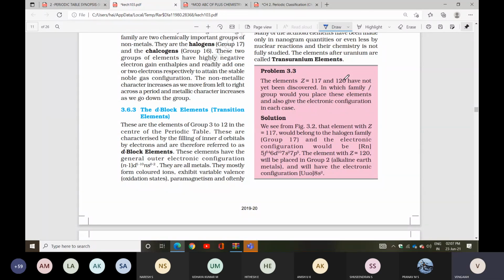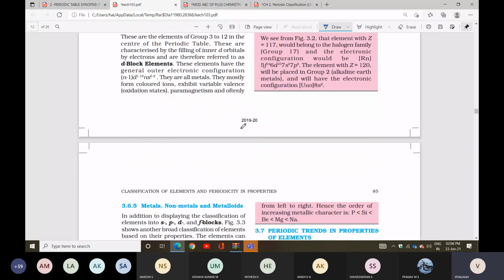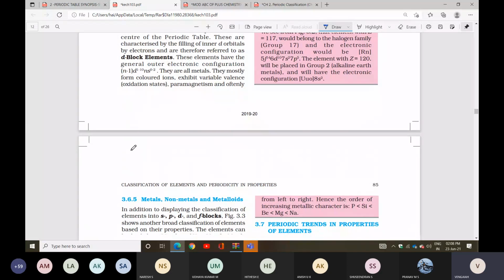We can see Figure 3.4. The element with Z equal to 117 belongs to the halogen family, the 17th group, so you can write down the electron configuration. The element 120 will be placed in group 2, the alkaline earth elements. Its electron configuration you can write down easily, with the outer configuration 8s2, like that.